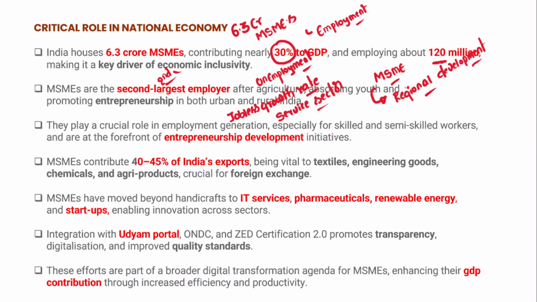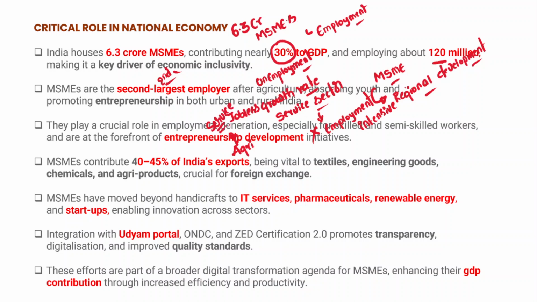But the problem with the service sector is that it is not an employment intensive sector, right? It is capital intensive, it is technology intensive, but it is not job intensive or employment intensive, and that is the main problem, right? That is the key problem here. On the other hand, the manufacturing sector is employment intensive. But the problem is that India directly jumped from the agriculture sector to the service sector.